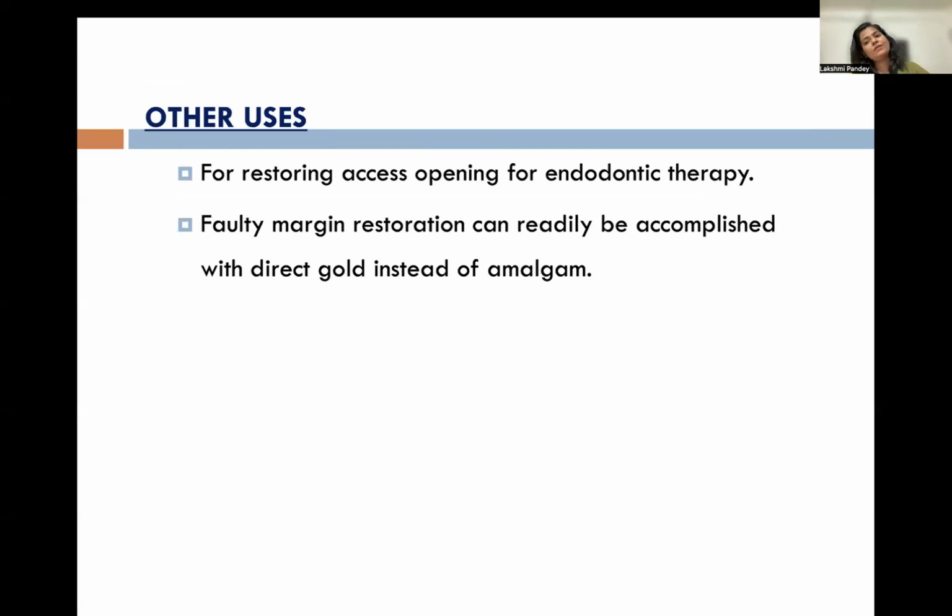Yes, post-endodontic restoration was also done earlier using gold restorations, but now it's not done because the cost is very high. Faulty margin restorations can be readily accomplished with direct filling gold. Why? Because of the very good marginal adaptability first. Second, isolation is not as necessary, because when amalgam gets contaminated with saliva, delayed expansion and all those problems are there. So in such cases, gold is a good option.